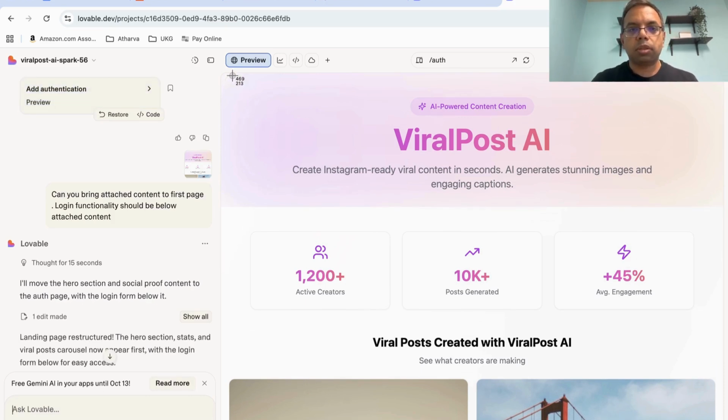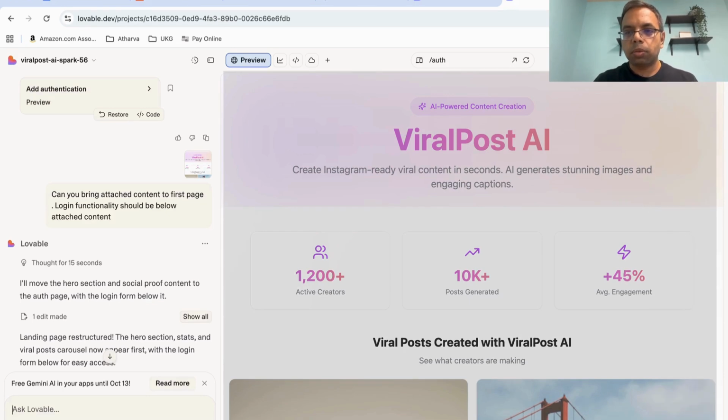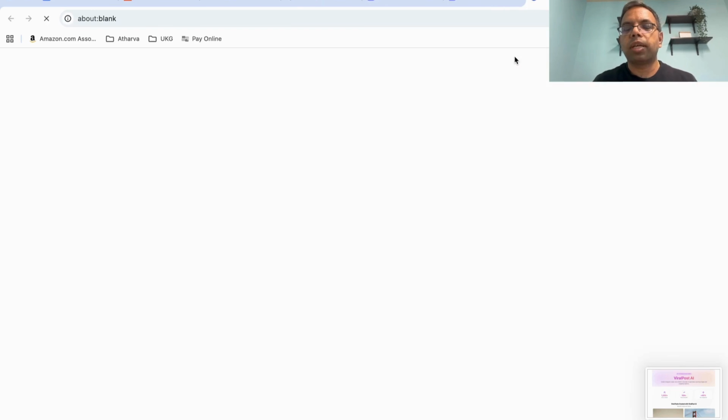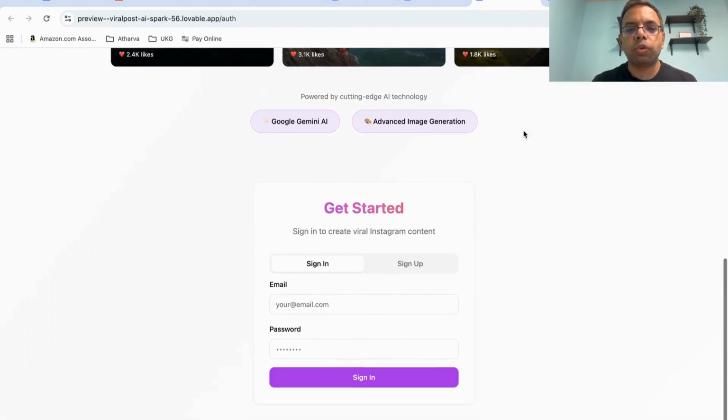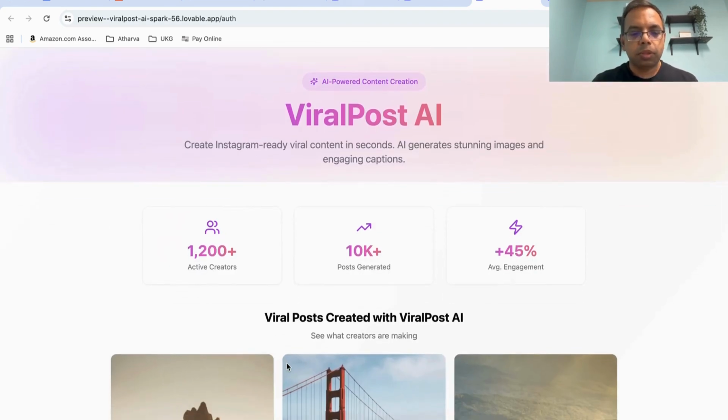Let me take a screen. Let's check it out. Okay, so here we have this fully functioning website. Here is the hero content about the app, some kind of social proof, and then get started. I really like this app. If I want, I can publish it, and then start having users tomorrow. Once I have enough users, I can make it a paid version and people can pay and use this app.